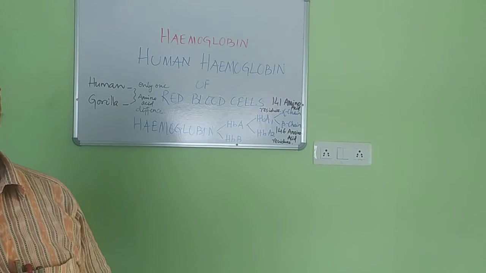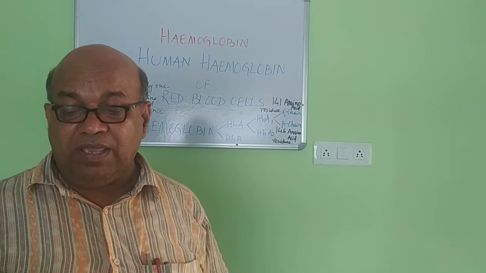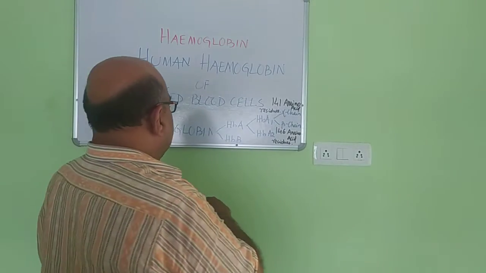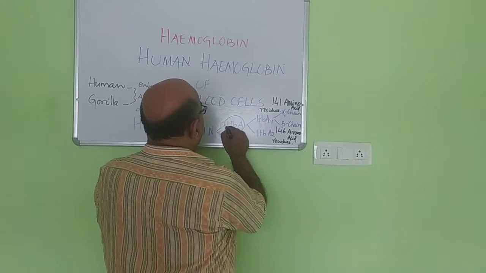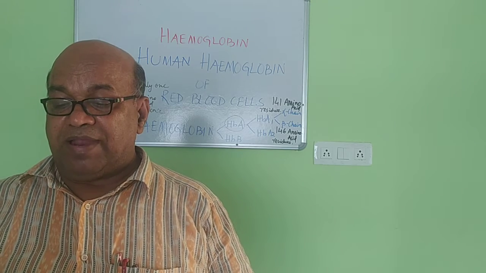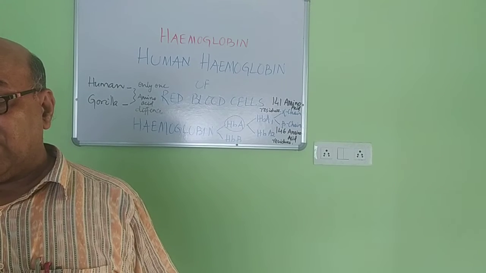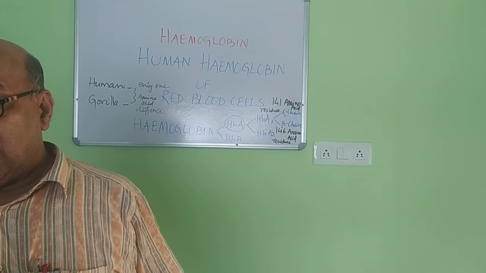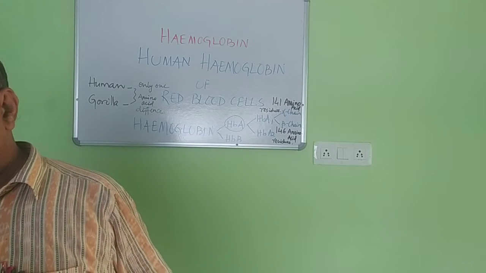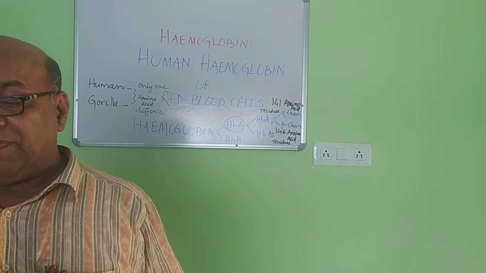The synthesis of the alpha and beta chains of normal adult hemoglobin, HbA, is specified by two pairs of genes at different loci.